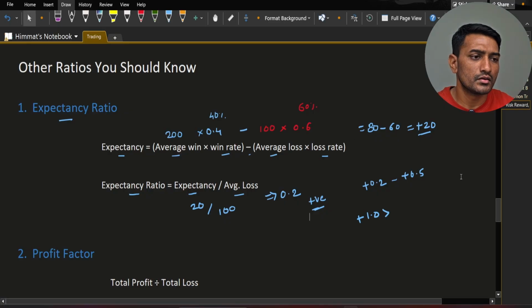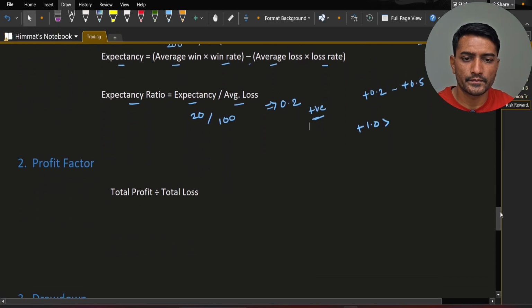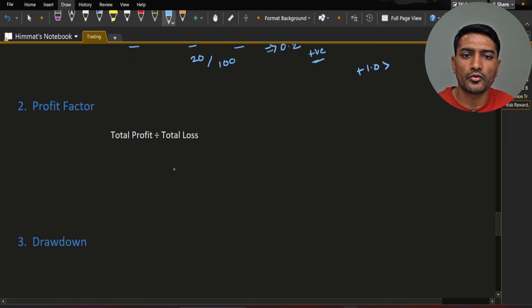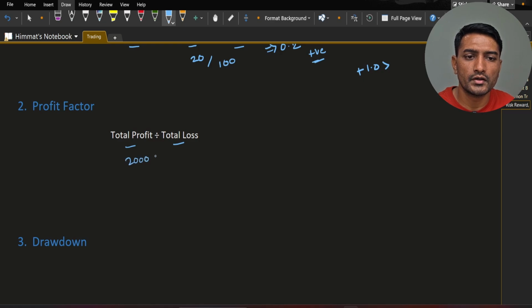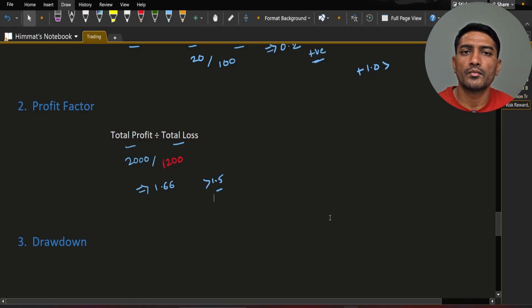So next ratio is profit factor. The formula for profit factor is total profit divided by total loss. So let's consider an example here. 2000 is your total profit divided by 1200 as your total loss. This is just an example. Okay, this comes around 1.66. Anything above 1.5 is a good system.